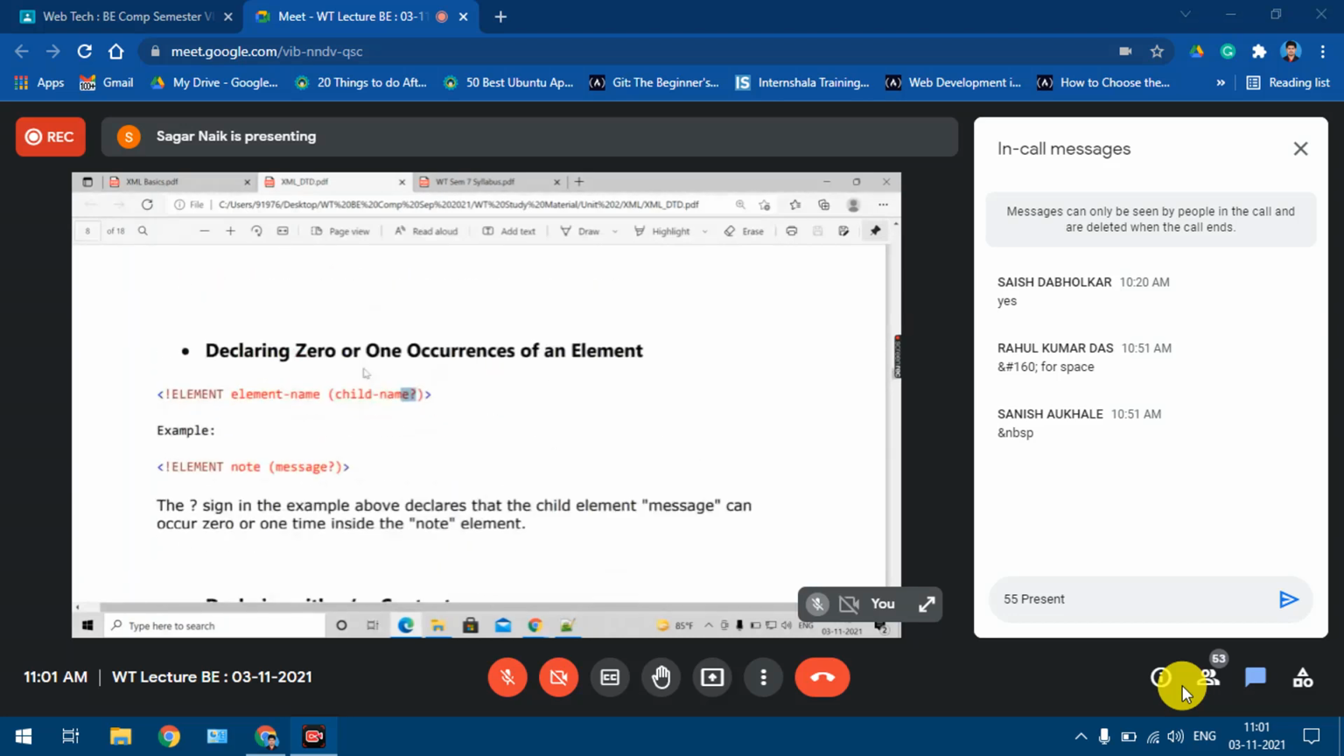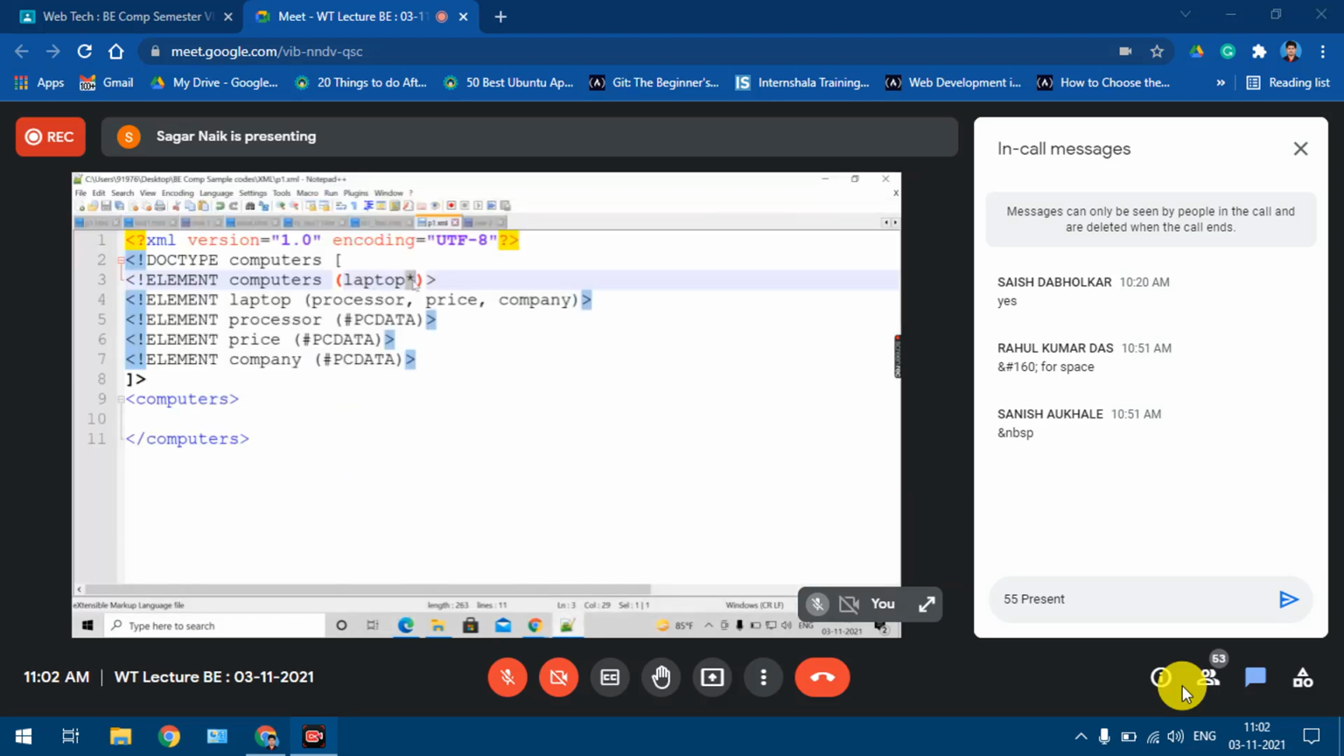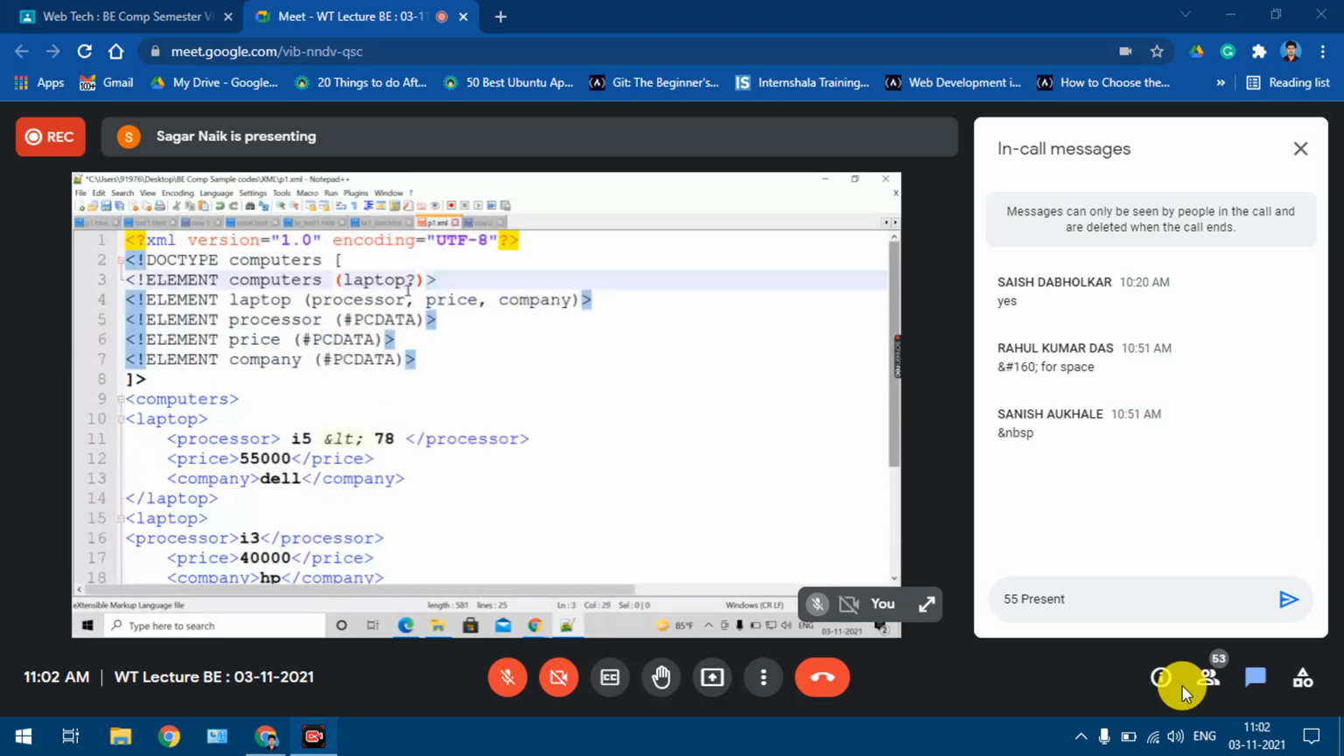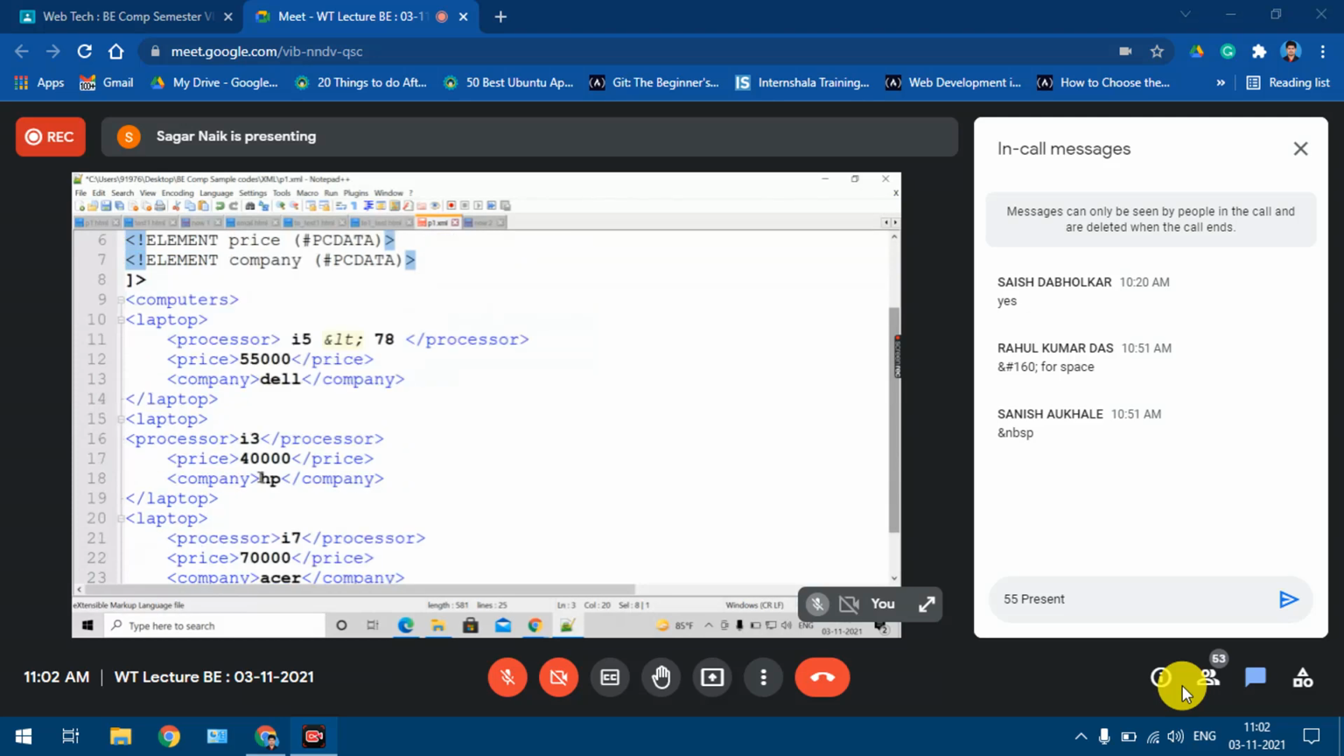I hope you got the meaning of this point. Either 0 or 1 occurrences will be accepted. If there are two occurrences, no. Fine. So if I put a question mark for this, okay, I'm putting a question mark for this. Now what does it mean? This laptop element can occur within this computer element, zero times or one time, right? So I'll remove these things.